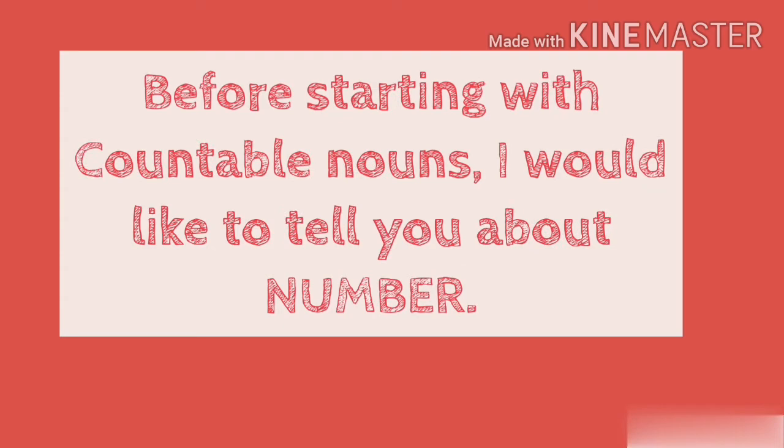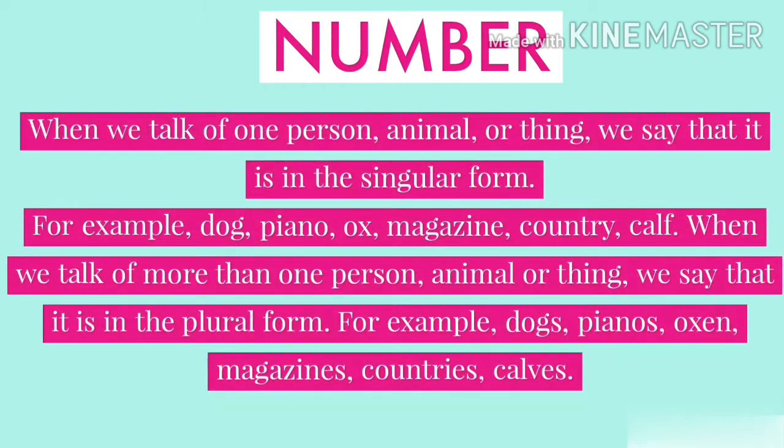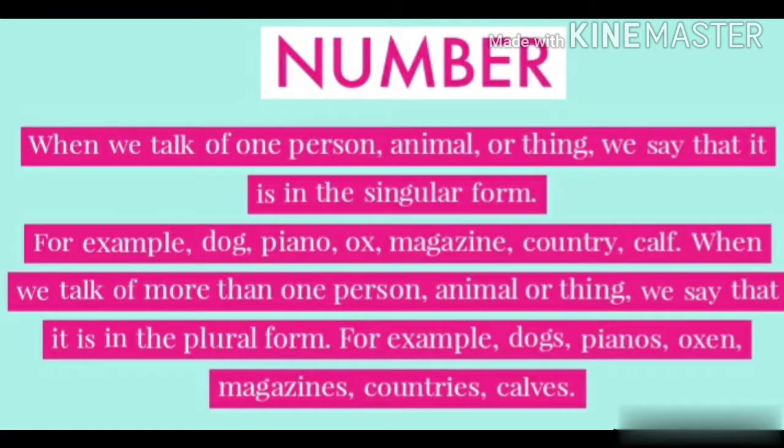Before starting with countable nouns, I would like to tell you about number. When we talk of one person, animal or thing, we say that it is in the singular form. For example, dog, piano, ox, magazine, country and calf. When we talk of more than one person, animal or thing, we say that it is in the plural form. For example, dogs, pianos, oxen, magazines, countries and calves.